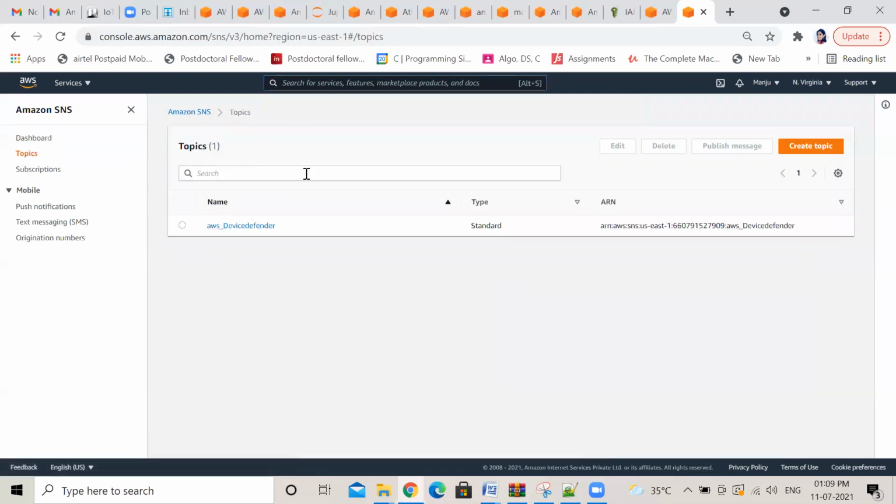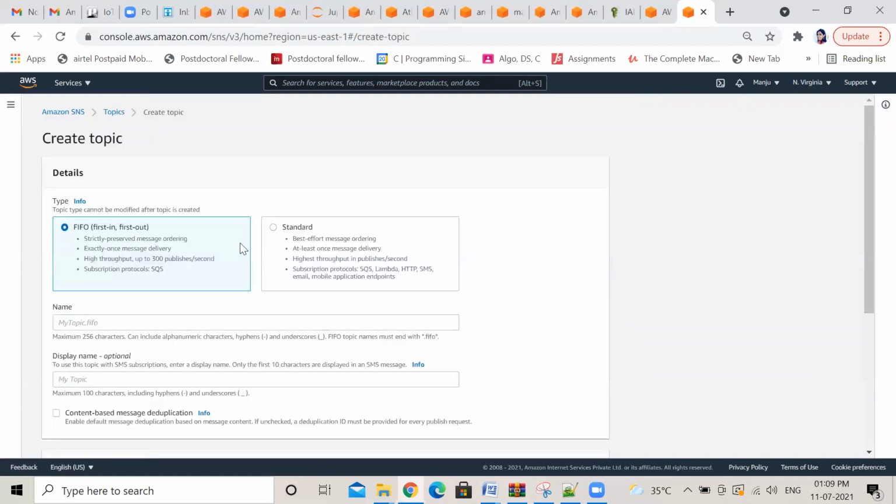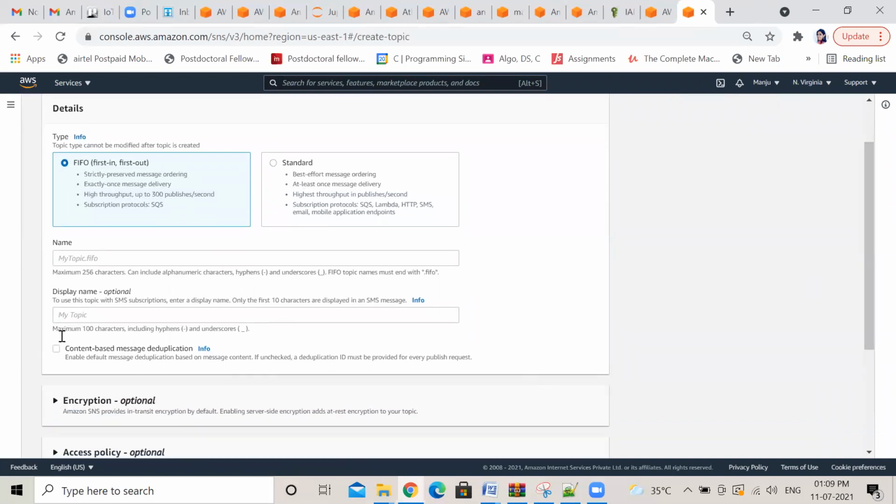Yes, topic. Create topic. Give the name of the topic, like topic SNS something. It's optional, you can ignore it.